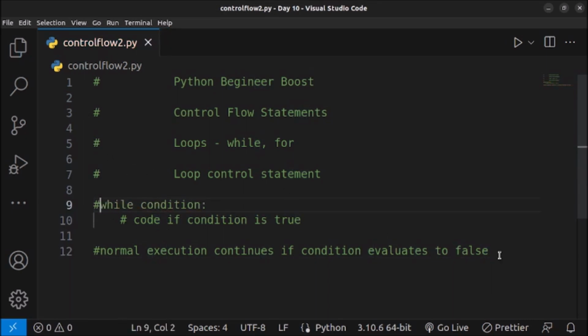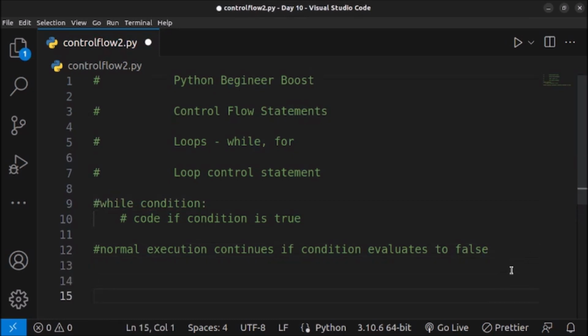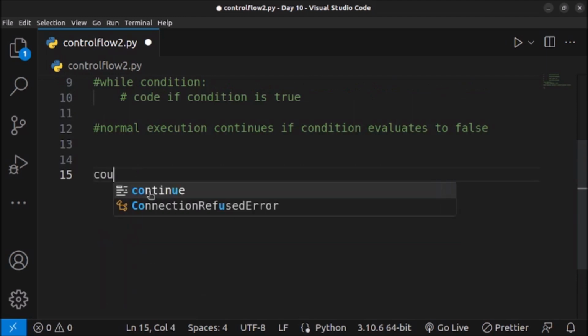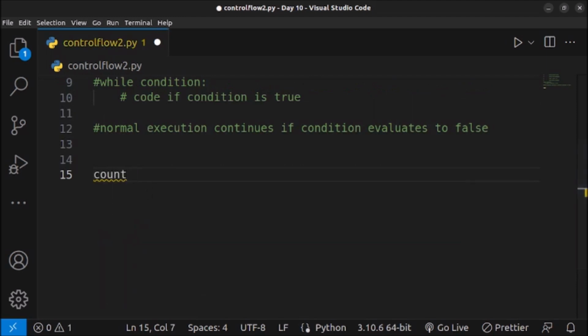Let me comment this part. I will create a variable called count, and here I want to set it to 0, and I want to print "subscribe to my channel" 5 times on the screen. So I want to repeat this code 5 times.